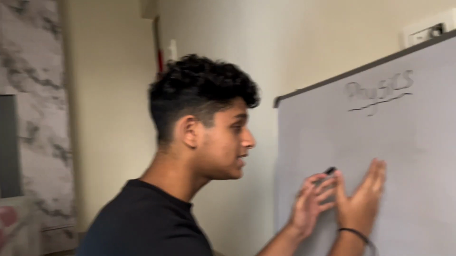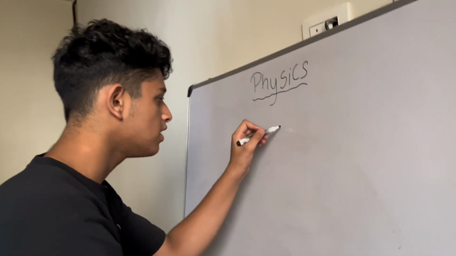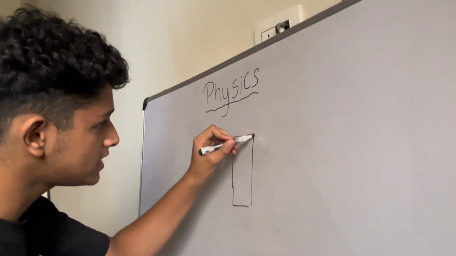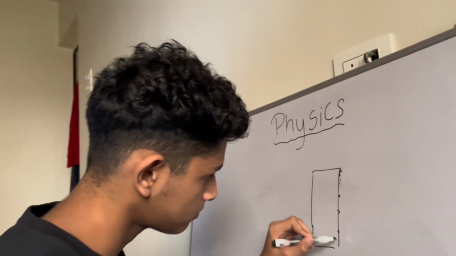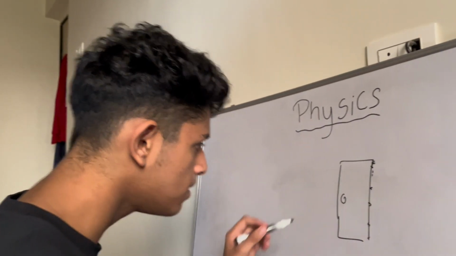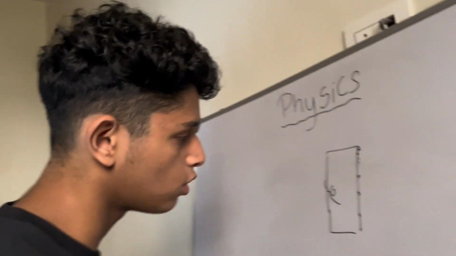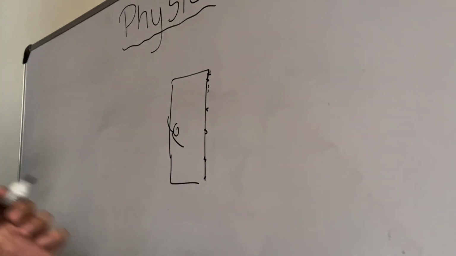Physics also involves visualization. It's very important to visualize what the concept is. So let's understand how we can visualize torque. Every day in our life, we open or close a door, right? This is the door and this is the hinges, right? And this is the door knob and we try to open it this way or this way when we go in and go out, right? So how do we actually visualize this concept?